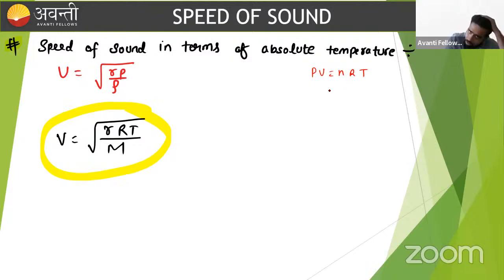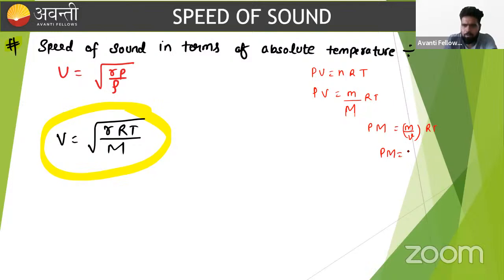If we want to write this equation in terms of density and pressure, how can we write it? The number of moles is always written as mass upon molecular weight, and here molecular weight is capital M. If we multiply the molecular weight on the left-hand side and put mass upon volume together, mass upon volume is nothing but density, and pressure upon density can be written as RT upon molecular weight.